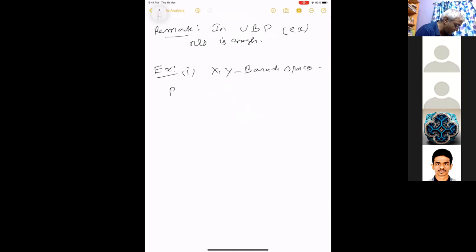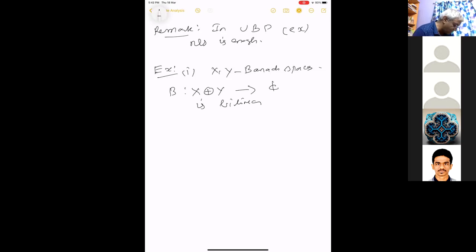And we have a map B from X cross Y, with the same norm Lakshay introduced, to any linear space. Let us take it to be C. B is bilinear. It's B of x, y, linear in both the variables.